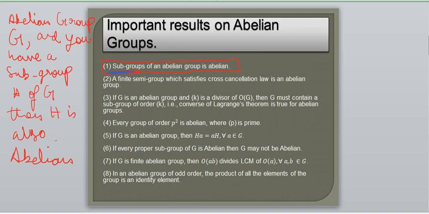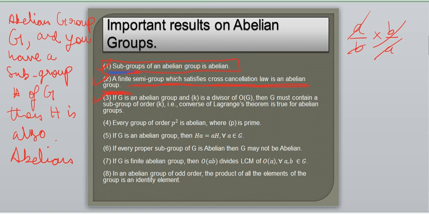Let's move on to the second point. First one's over. Second one says a finite semigroup which satisfies cross cancellation law is an abelian group. What does that mean? Finite means with finite elements. Finite semigroup which satisfies cross cancellation law. Cross cancellation, cancel crossways, right? Cross cancellation law, you remember in small classes, b by a, that is cross cancellation. That's called a cross cancellation, okay? Is an abelian group.